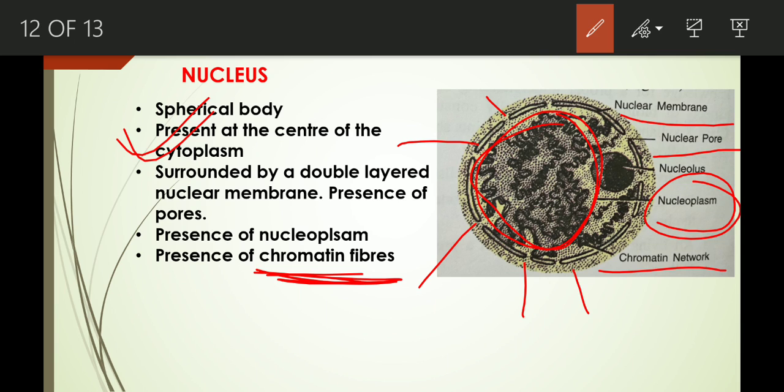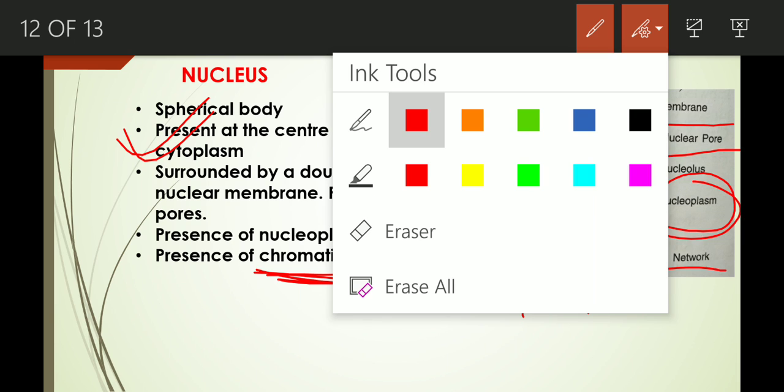These chromatin fibers get condensed and they form thick chromosomes. I will talk about chromosomes in some other topic. Okay? So this is all about nucleus. Nucleus is present at the center of the cytoplasm. It is surrounded by nuclear membrane which contains many pores, and a ground substance, that is a semi-solid substance, is present, which is nucleoplasm. And in nucleoplasm, various thread-like structures are present called chromatin fibers. Clear? Clear to you all?